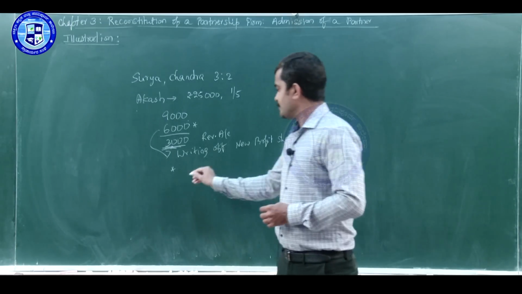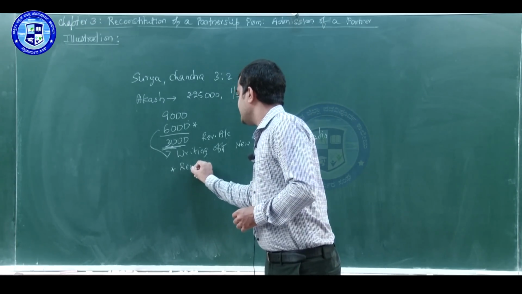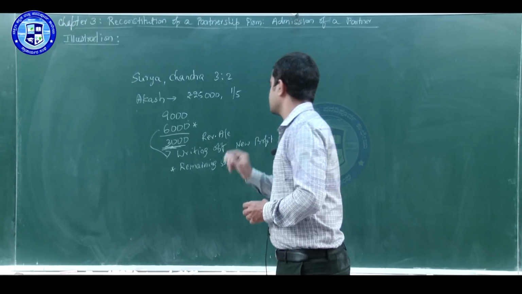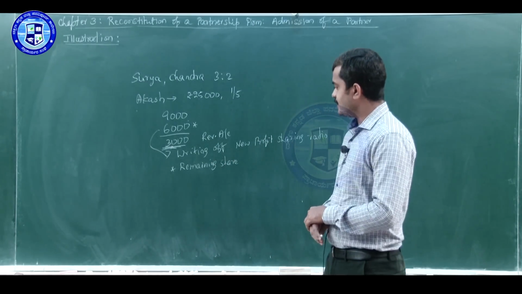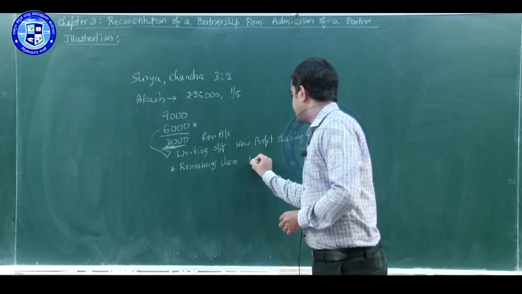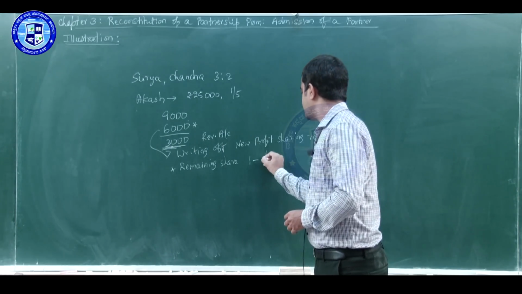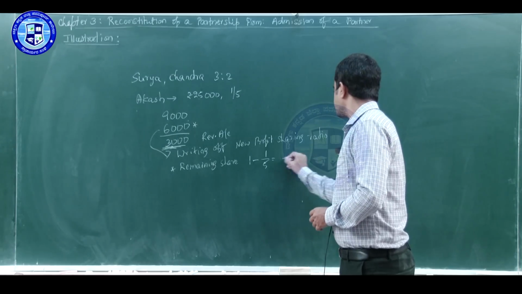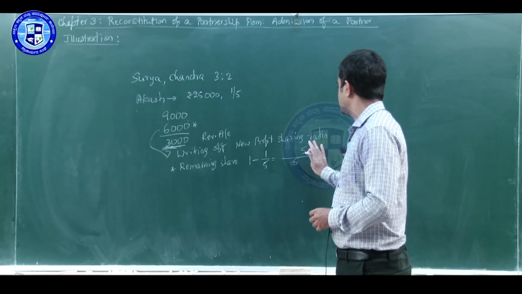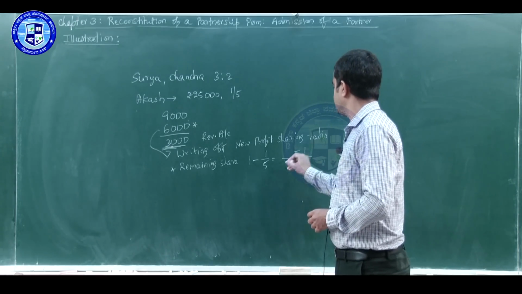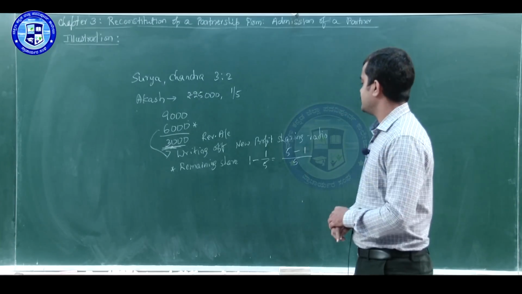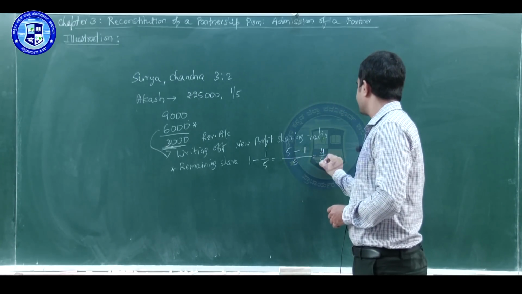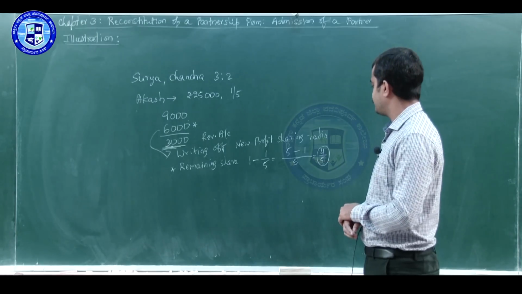First, we have to find the remaining share of the firm. The remaining share of the firm will be 1 minus the new partner's share, 1/5. The LCM is 5, so 5 minus 1, the remaining share will be 4/5.